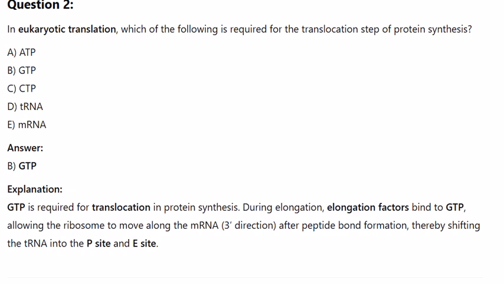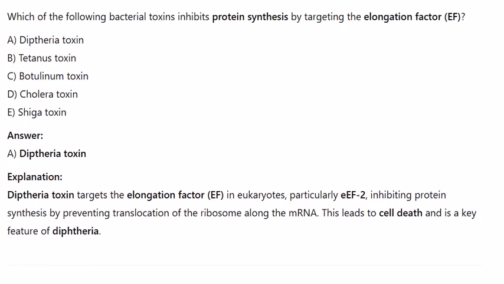Question 3. Which of the following bacterial toxins inhibits protein synthesis by targeting the elongation factor EF? A. Diphtheria toxin. B. Tetanus toxin. C. Botulinum toxin. D. Cholera toxin. E. Shiga toxin. Answer: A.